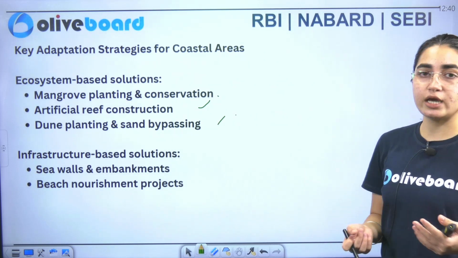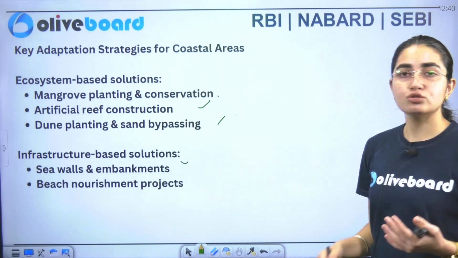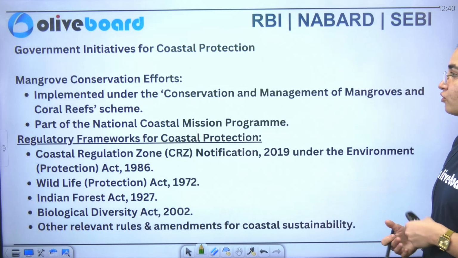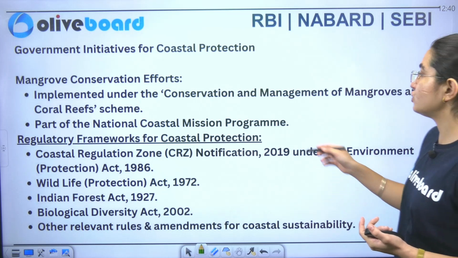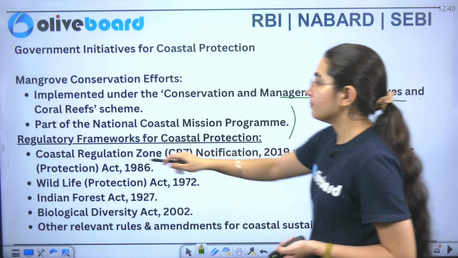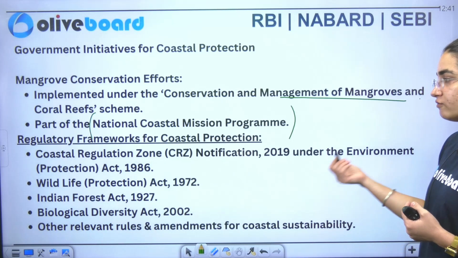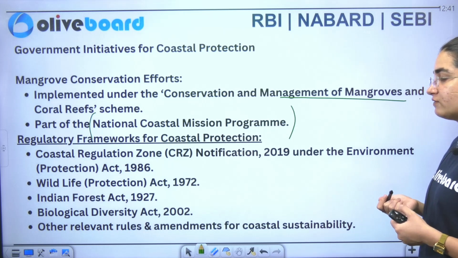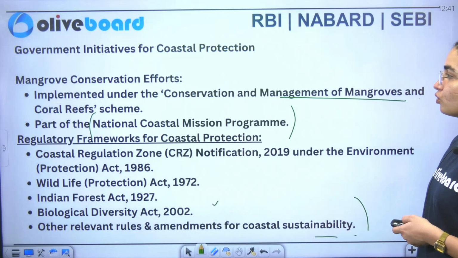Now what can be infrastructure based solutions? We are focusing on putting up sea walls as well as embankments, just to protect it, and beach nourishment projects also, just to increase the quality of your beach. Now mangrove conservation efforts were implemented under the Conservation and Management of Mangroves as well as Coral Reef scheme, which is a part of your National Coastal Mission program. Now what are the regulatory frameworks of coastal protection here? You have Coastal Regulation Zone, Wildlife Protection Act 1972, India's Forest Act 1972, Biological Diversity Act 2002 and other relevant rules as well as amendments also.